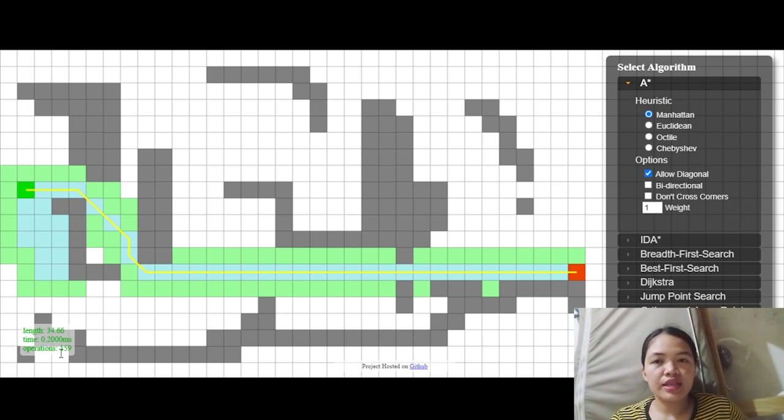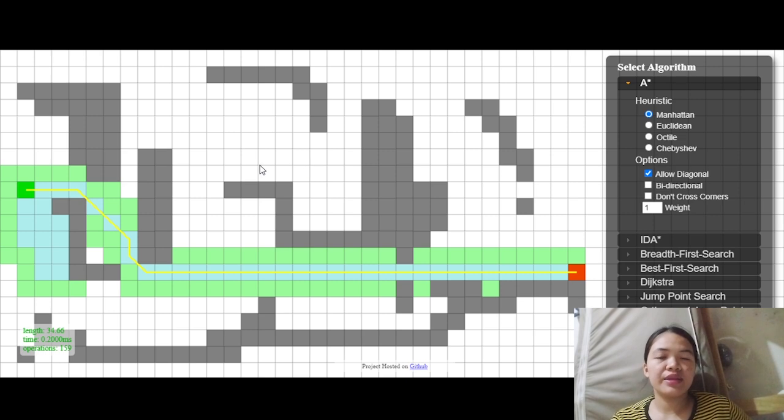And as you can see, the length, the time, and the operation change. The length of this simulation is 34.66, and the time is 0.200 meters per second, and the operation is 159. So that's how the A star algorithm works in our